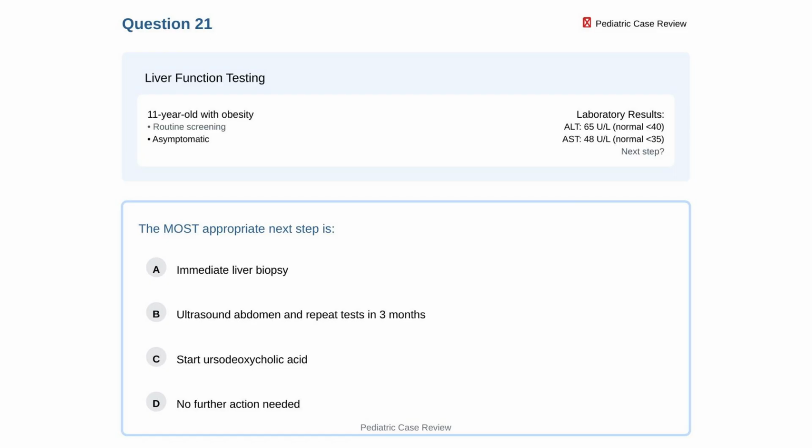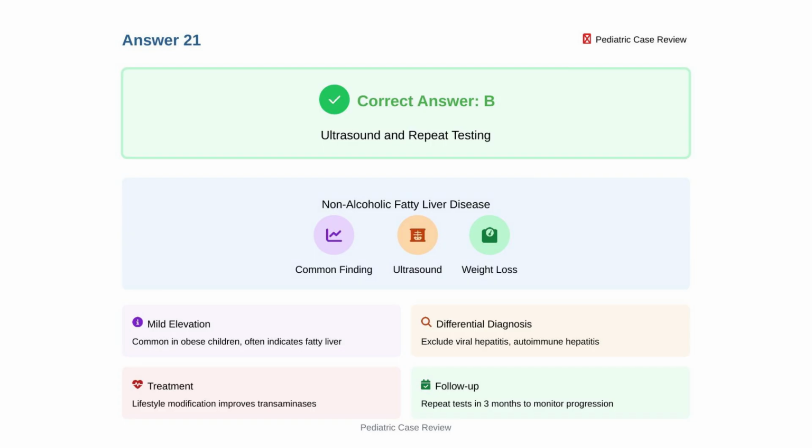Option A, immediate liver biopsy. Option B, ultrasound abdomen and repeat tests in 3 months. Option C, start ursodeoxycholic acid. Option D, no further action needed. The correct answer is B, ultrasound abdomen and repeat tests in 3 months.